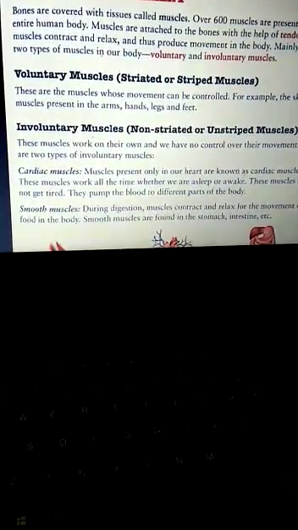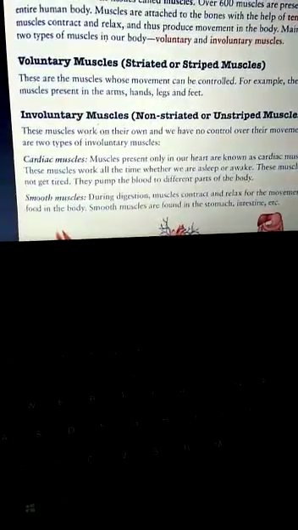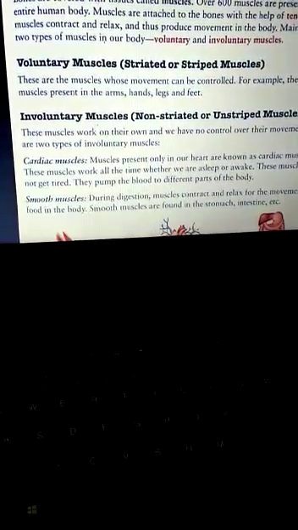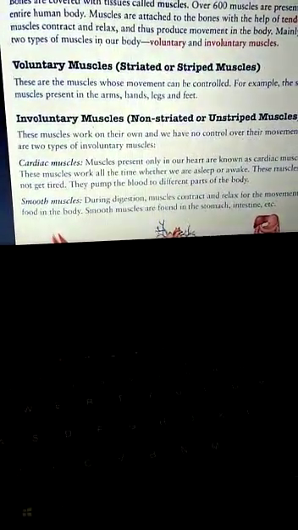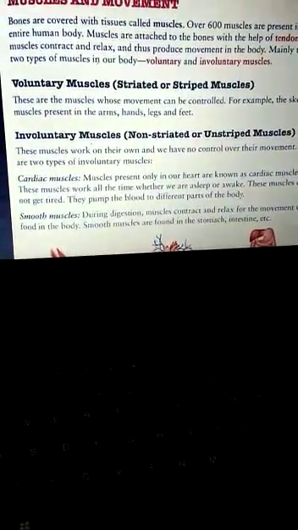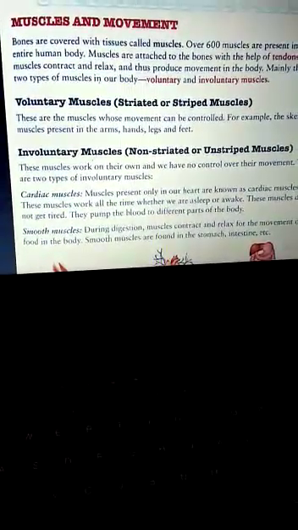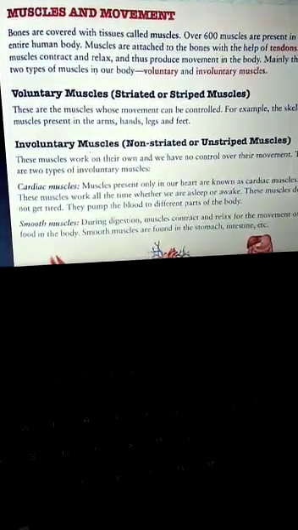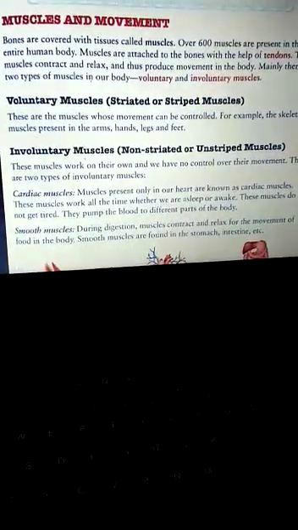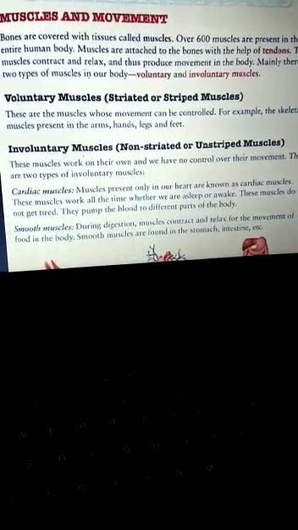Children, we always see the leopard's striped skin. Like that, there are muscles whose movement can be controlled. Can be controlled means that they are under our control. For example, the skeletal muscles present in arms, hands, legs and feet, we see that their movement is under our will. These muscles have stripes on them, just like the stripes on the body of a zebra. Therefore, they are called striped or striated muscles.